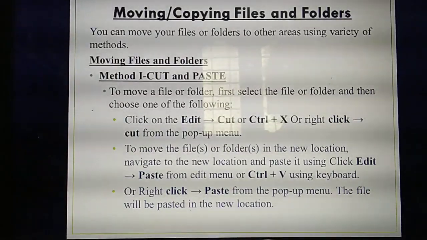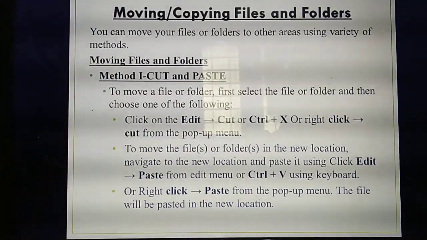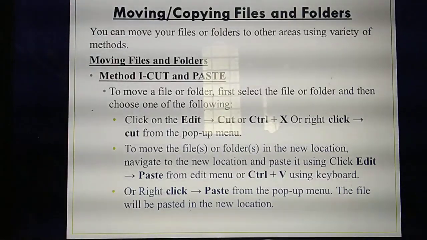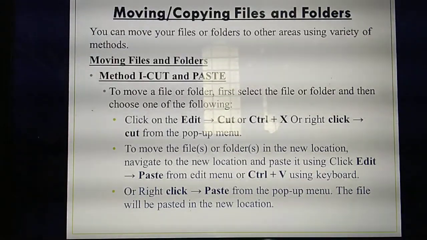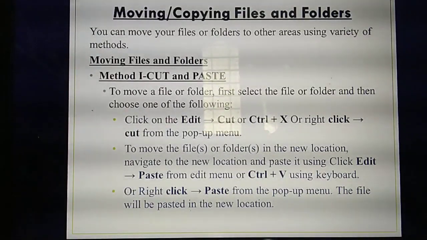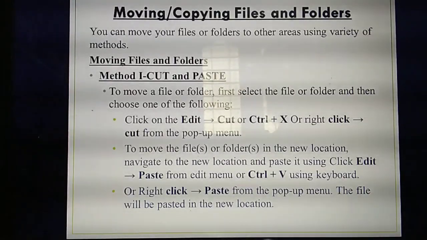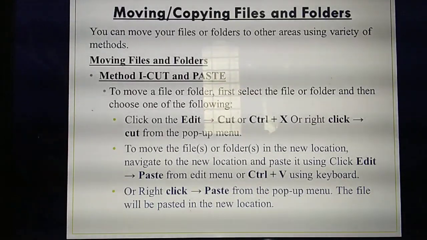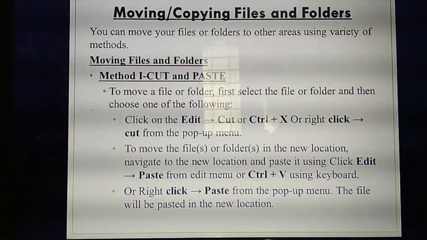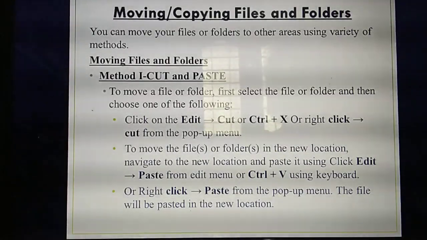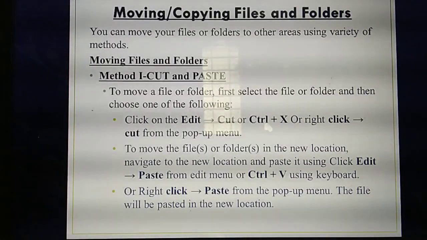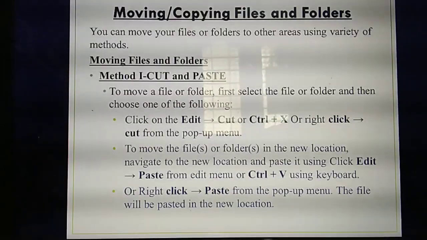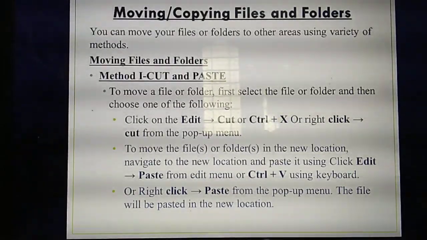Second method is using the right mouse button: click the folder, click the right mouse button, select the rename option, type the name and press enter. That's the second method. Third method is select the folder, then press F2 from the keyboard, then type the name and press enter. That's the third method. So 3 methods we have studied for renaming files and folders.